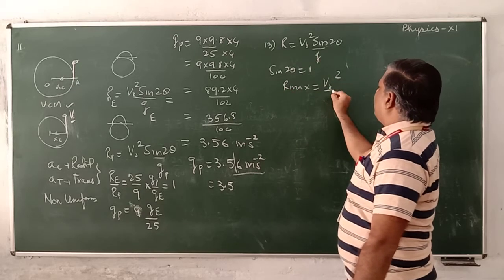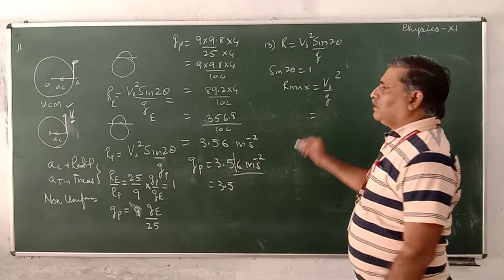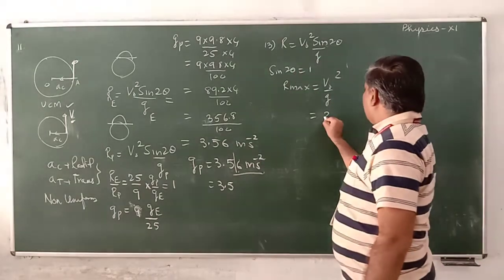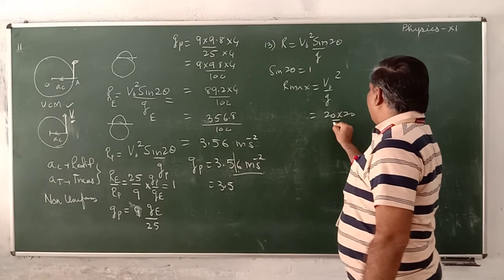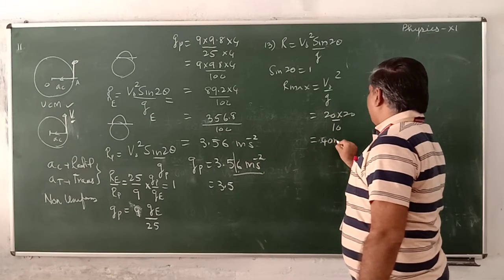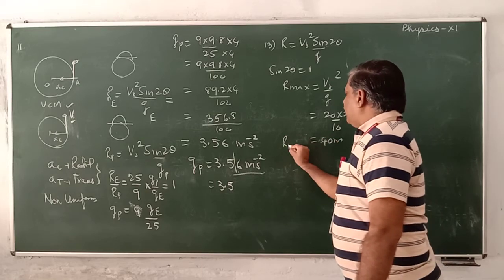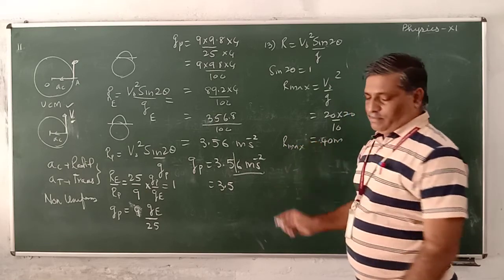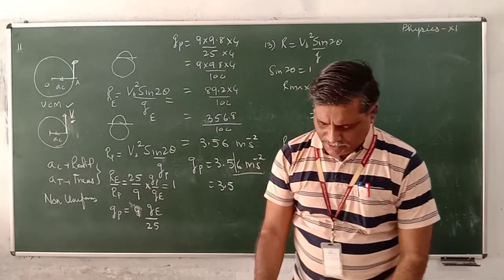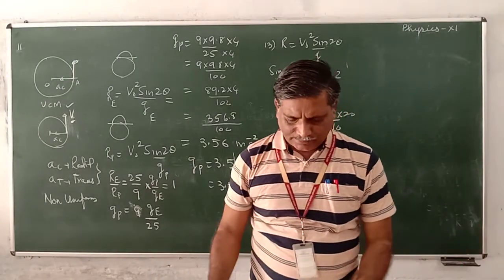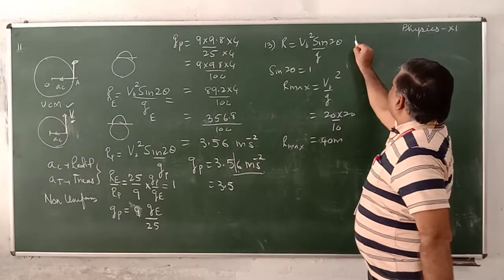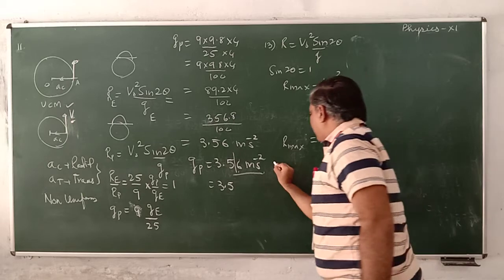V0 square by G is the maximum range. Initial velocity of missile is given as 20. 20 into 20 divided by 10 gives us 40 meter. Right answer, range is 40 meter. Here I am writing it as 40.